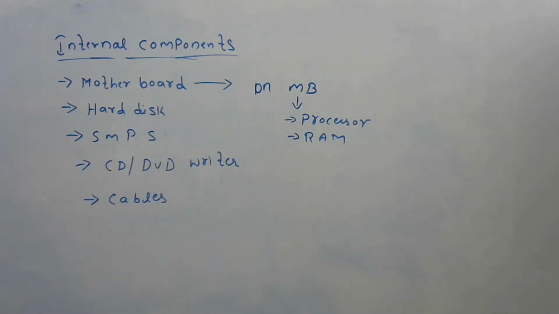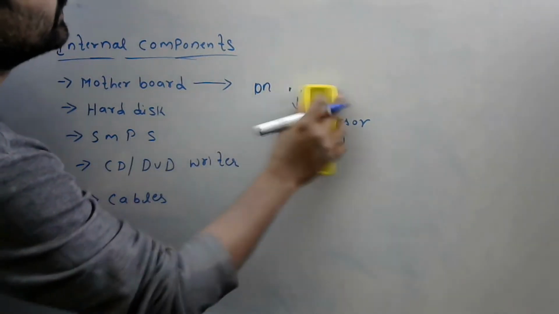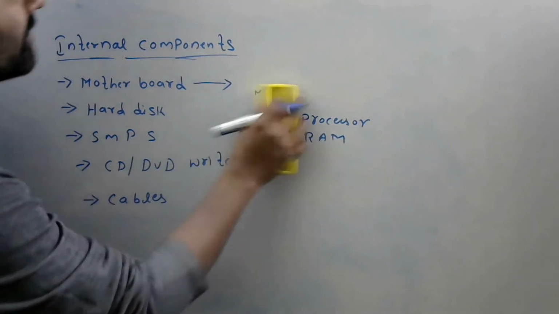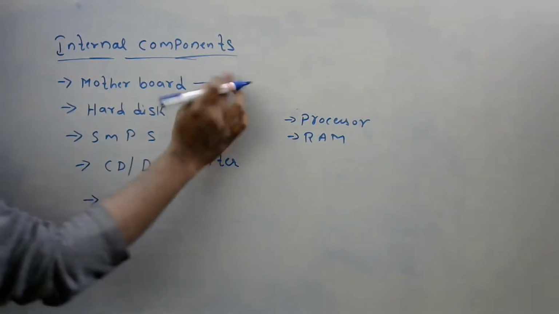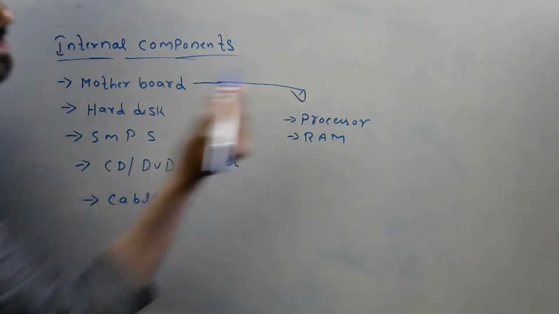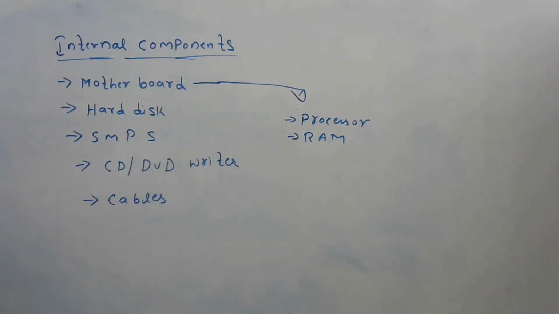So on the motherboard we have these two components, processor and RAM, right?